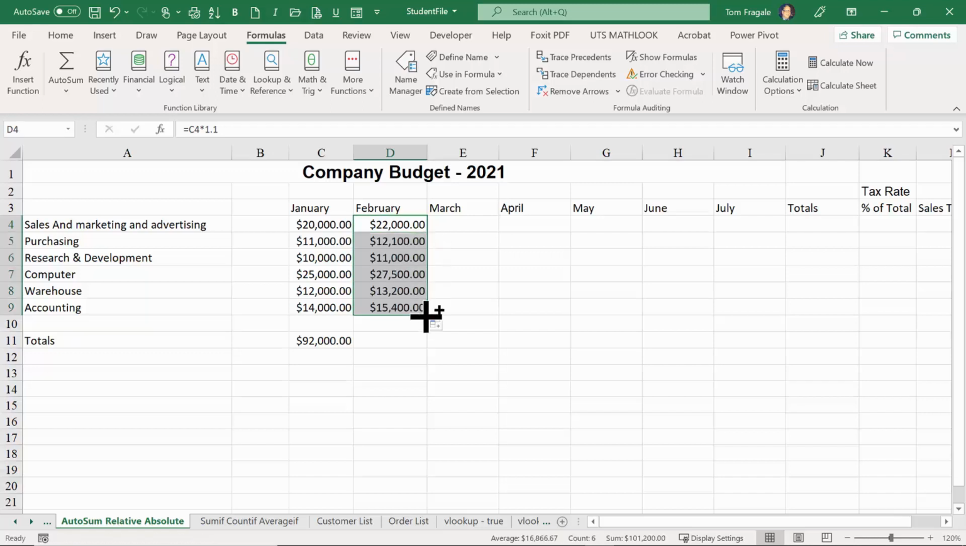Let's see what happened. The numbers filled in, but let's see what happened to the formula. So the first one says C4 times 1.1. That's the one I typed in. The next one down says C5 times 1.1. The next one down says C6 times 1.1. So when I clicked in the cell and then got the black cross and dragged it down, it copied the formula, but it changed each one relative to that formula. It's called a relative formula.